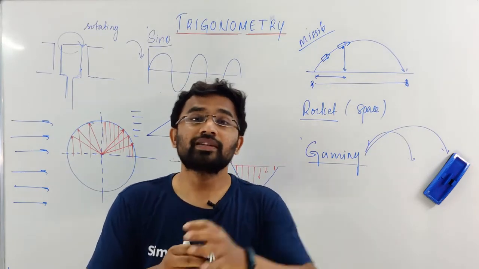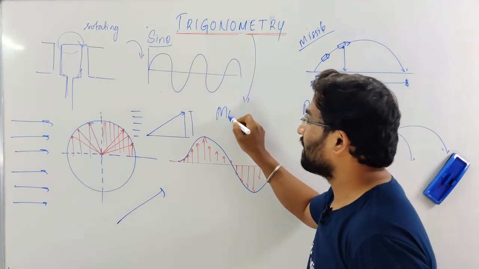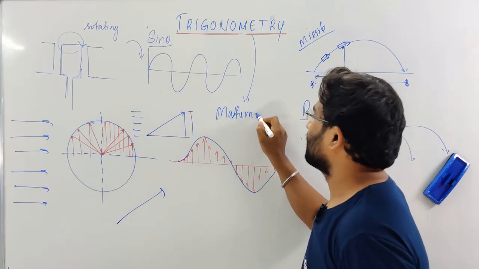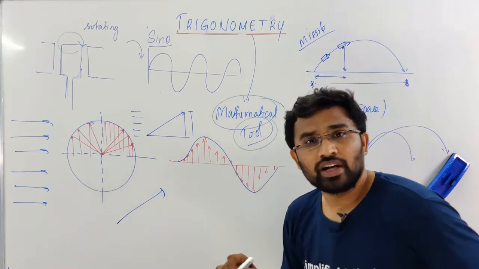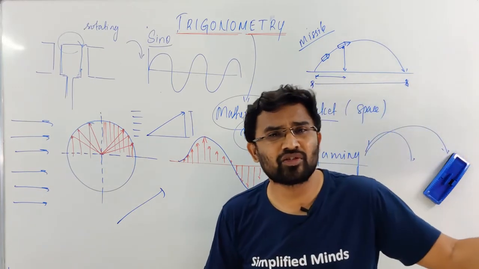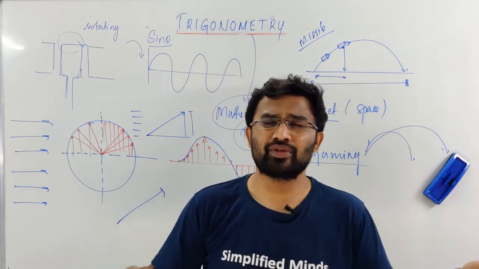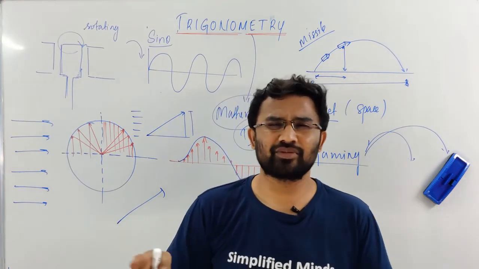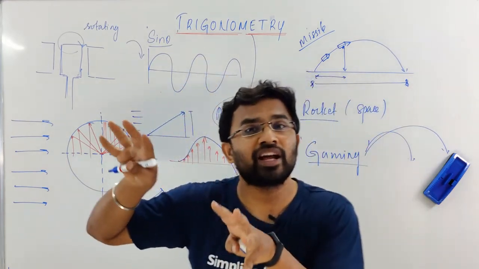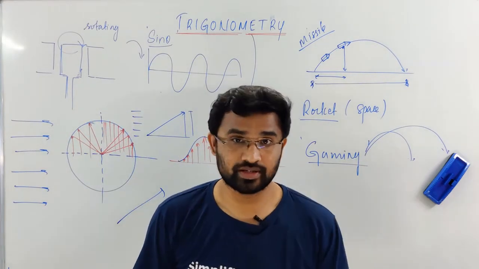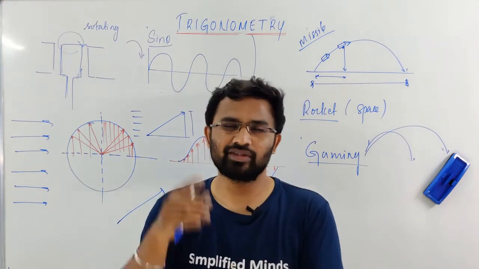Basically, what I want to tell is that trigonometry is one kind of mathematical tool, so you can use this for anything you want. It is not just this only. There are a lot of mathematical tools, not just trigonometry. There's calculus, integration, differentiation, vectors, 3D, probabilities, statistics, coordinate geometry. So many things are there. Trigonometry can be used in combination with other tools. Trigonometry comes in integration also. Don't worry, you'll learn that in 11th or 12th.